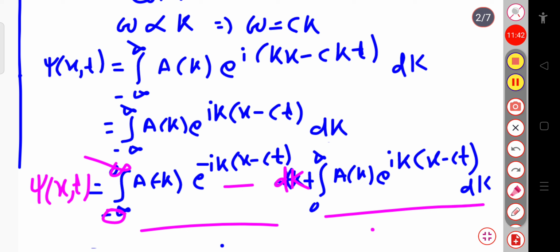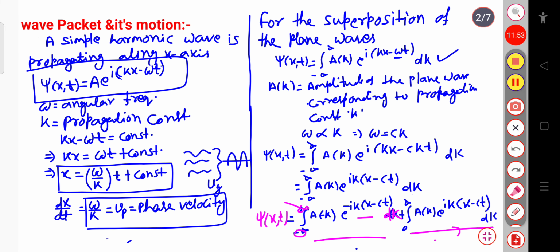That is, the shape of the wave along the positive x-axis is similar to the shape along the negative x-axis. This is because omega is proportional to k, the case of a non-dispersive medium, which is a simpler case. But for a dispersive medium, when omega is not proportional to k, we will calculate that.